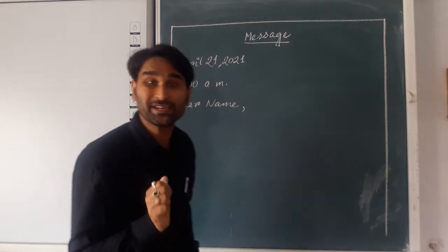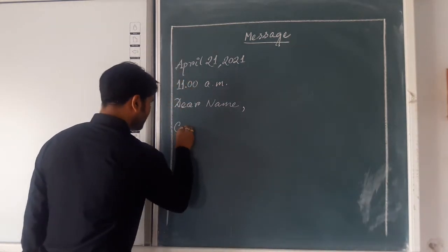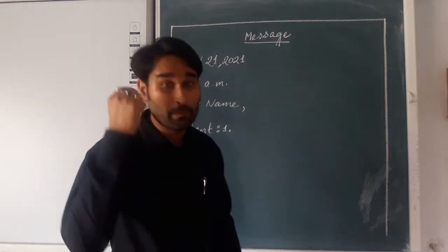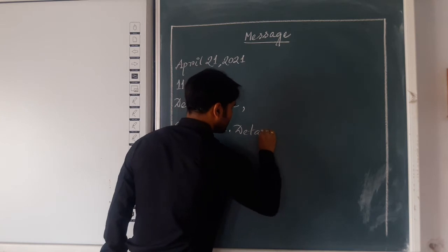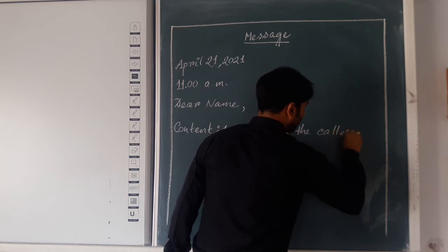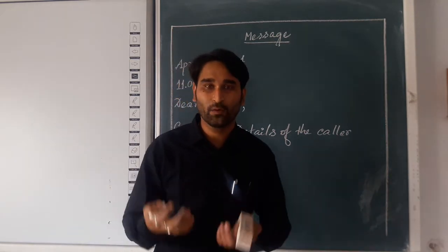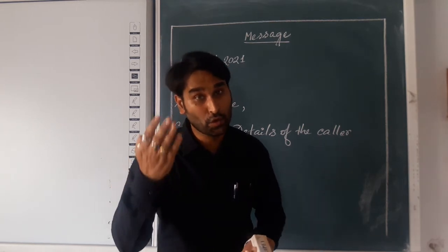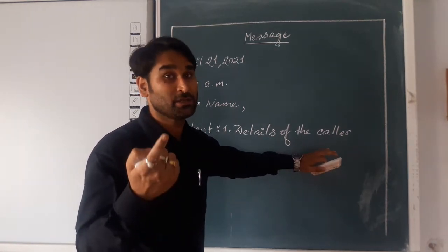Okay. Then in that part there will be the content of the message. Now in the content part, I am writing here the content. In the content part, some of the things you should keep in mind. What is it? First one, there will be the details of the caller. That means, suppose you are getting some information on the telephone, and who is giving that information you should know. So the details of the caller you will write here. Who is that person who had given you that message?